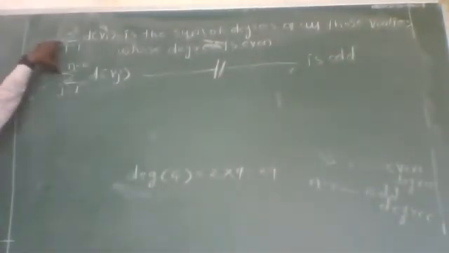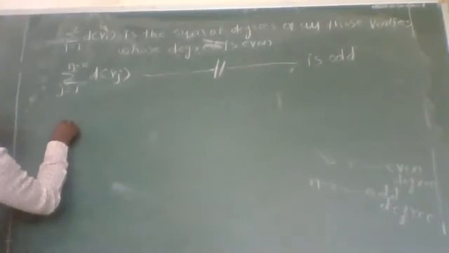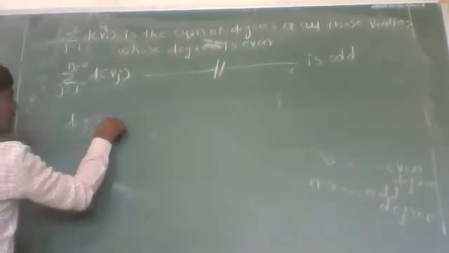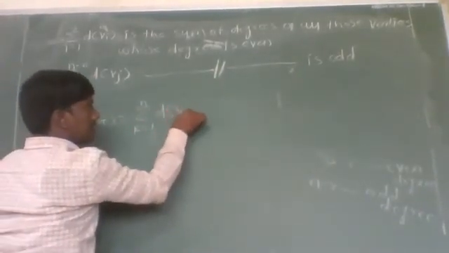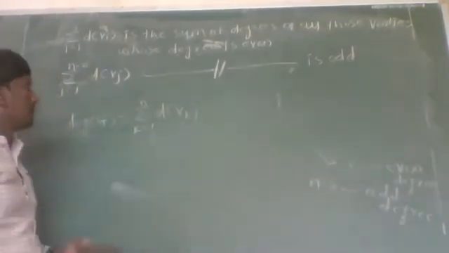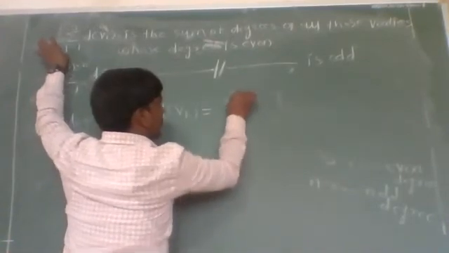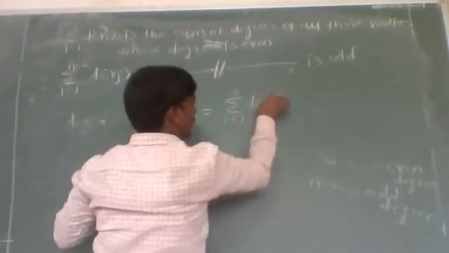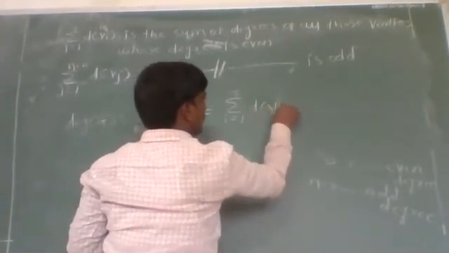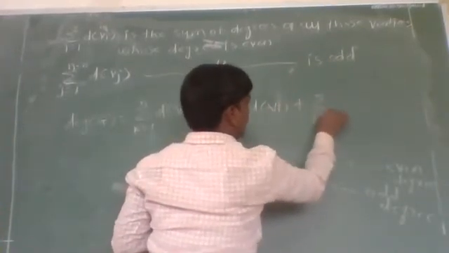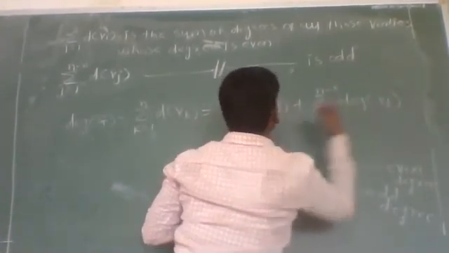Then from these two summations, the total degree of graph G is summation k running from 1 to n of d(vk), since there are n vertices in graph G, which is nothing but summation i running from 1 to r of d(vi) plus summation j running from 1 to n minus r of d(vj).